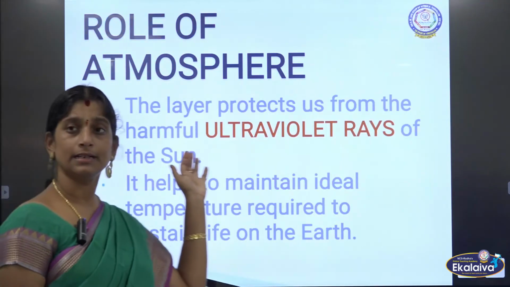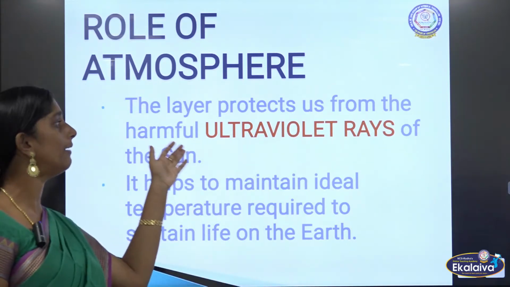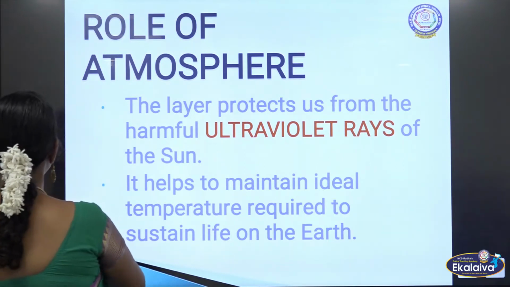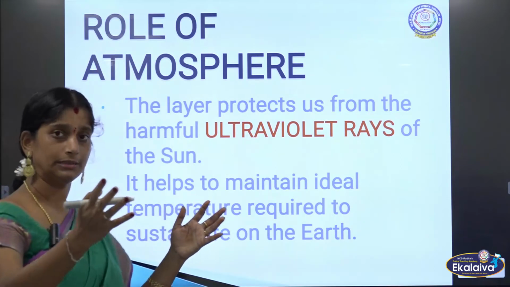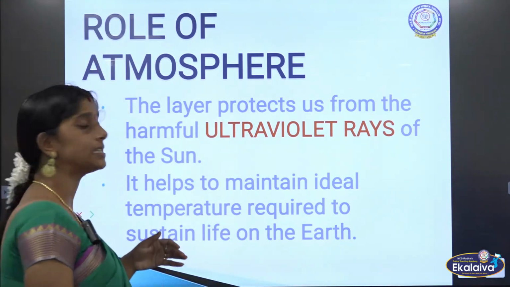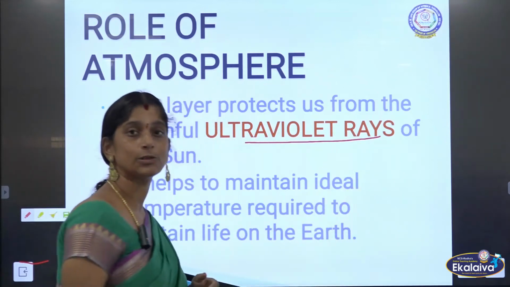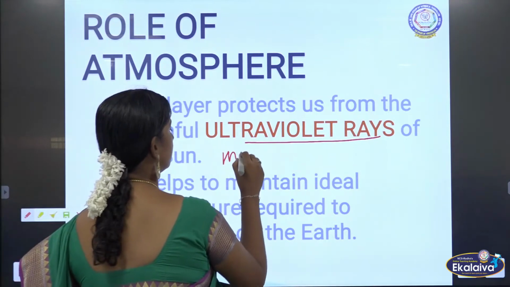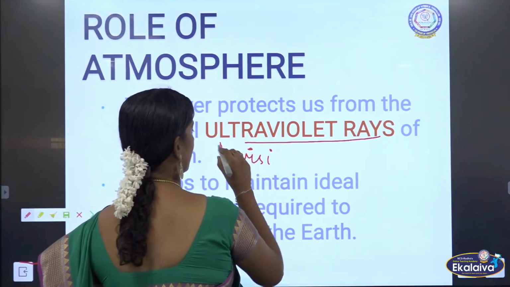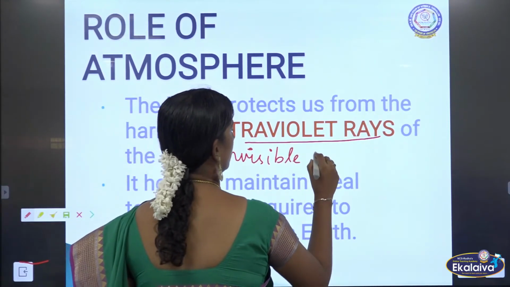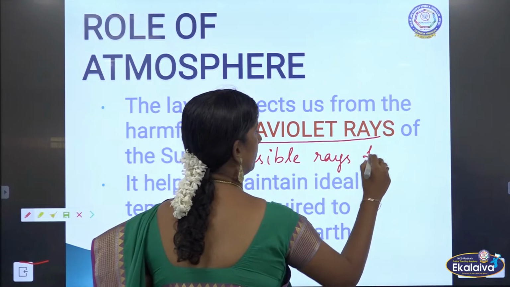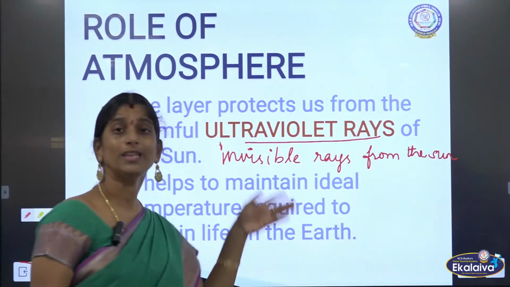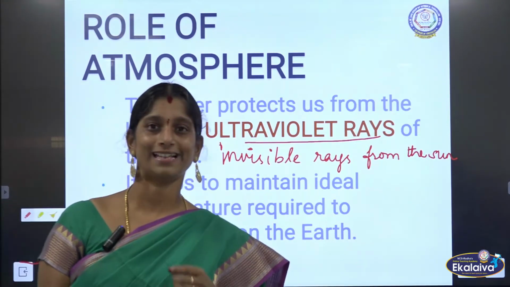Then it is a layer that protects us from the harmful ultraviolet rays of the sun. As we have seen, atmosphere is just a layer above the earth, right? So it protects us from the ultraviolet rays of the sun. What are these rays? These are the rays which are invisible to our naked eyes, invisible rays from the sun. These are very harmful rays.